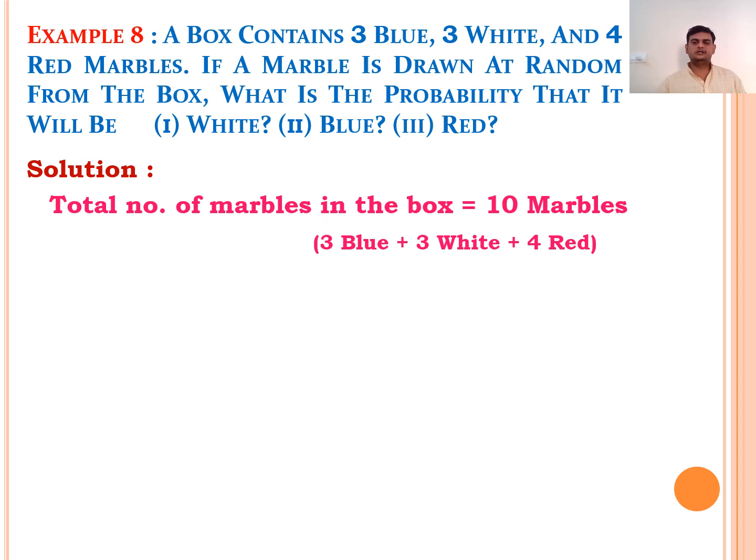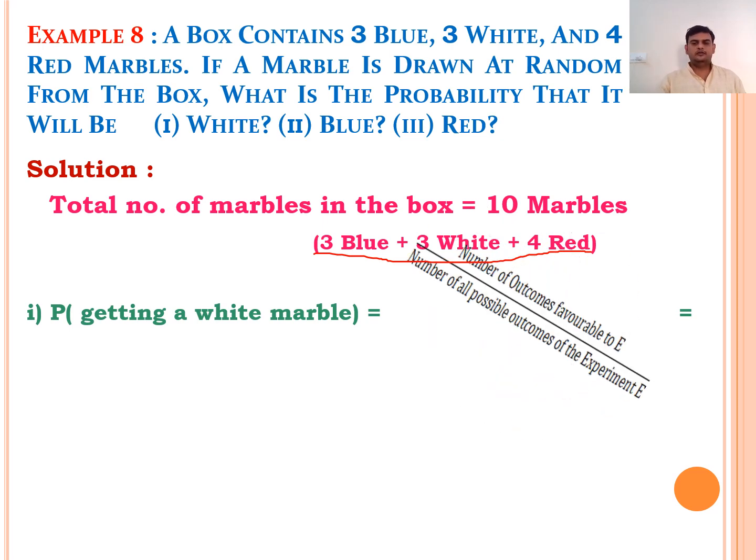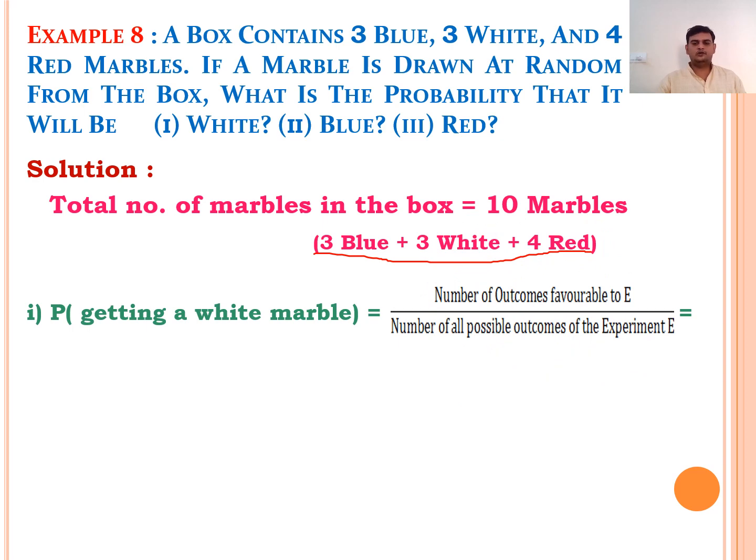Total number of marbles in the box. How many are there? 3 blue, 3 white and 4 red marbles we have. Total 10 marbles. Now probability of getting a white marble. We have a formula. What is the formula? Number of favorable outcomes by total number of possible outcomes. How many white marbles do we have? We have only 3 white marbles. Total number of marbles is 10. So 3 by 10 is the probability of getting a white marble.